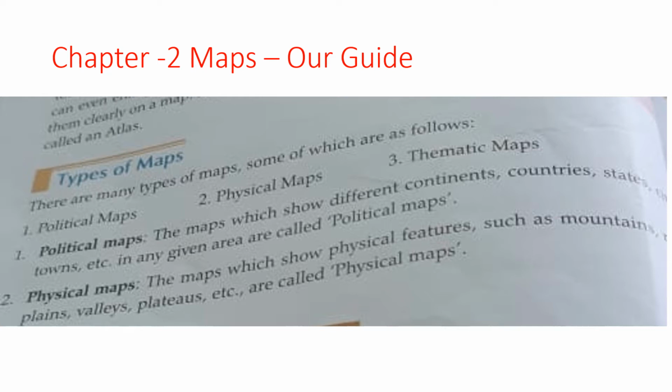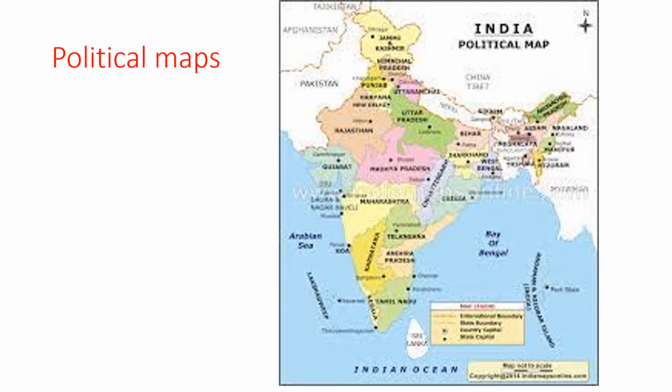Today we will see the types of maps. So let us start the class. Types of map. Students, as you know, maps provide more information than a globe. Three main types of maps are physical maps, political maps and thematic maps.